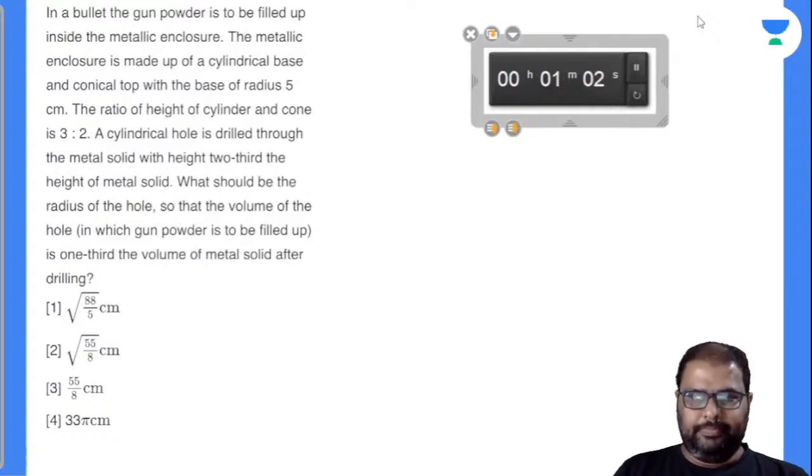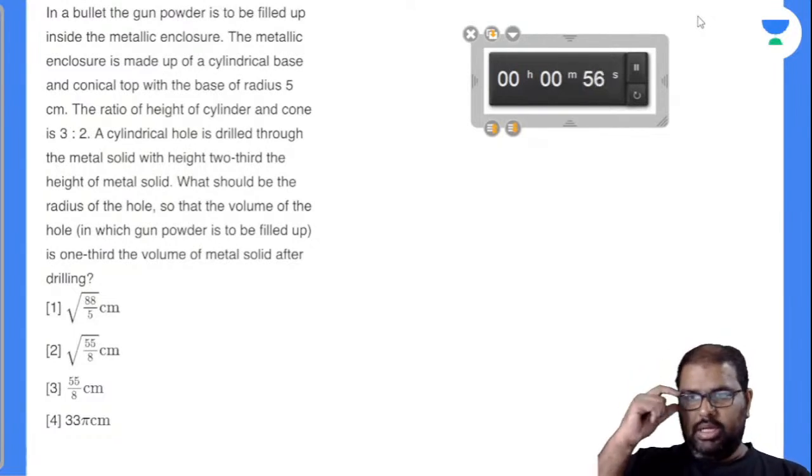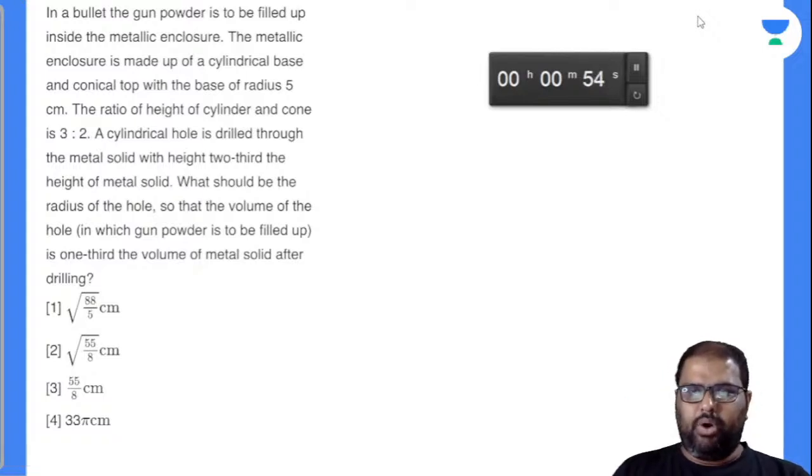In a bullet, the gunpowder is filled up inside the metallic enclosure. The metallic enclosure is made up of a cylindrical base and conical top with a base of radius 5 centimeter. The ratio of height of cylinder and cone is 3:2.